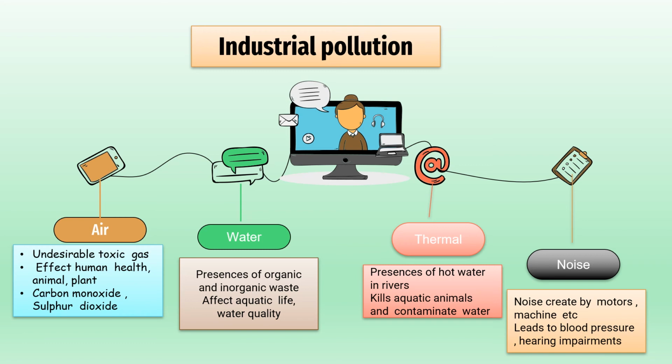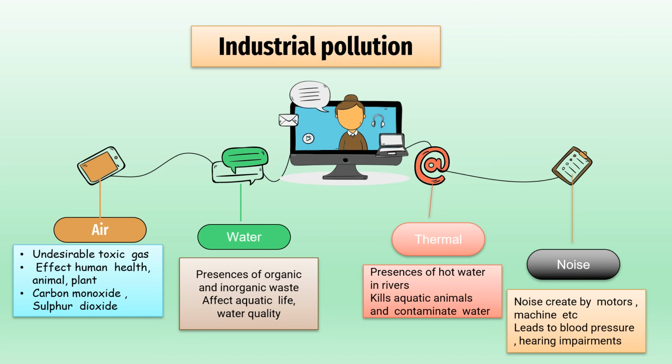Next one is water pollution. Water pollution is caused by the discharge of untreated chemical waste like dye, detergents, acid, heavy metals like lead and mercury, pesticides, fertilizers, plastic from industries into freshwater bodies like rivers and lakes. Solid waste like fly ash, iron and steel slag also causes water pollution. Water pollution affects the aquatic life and also the water quality which is being consumed by us nowadays.